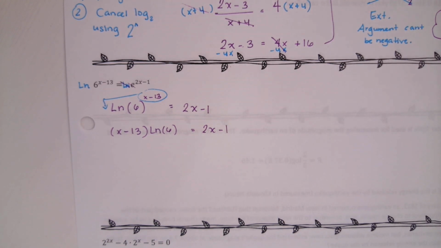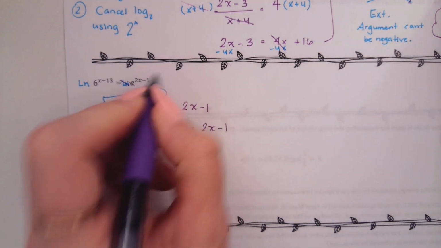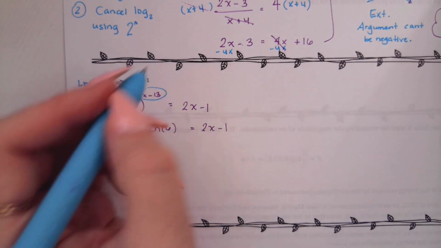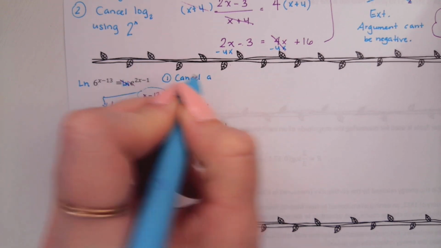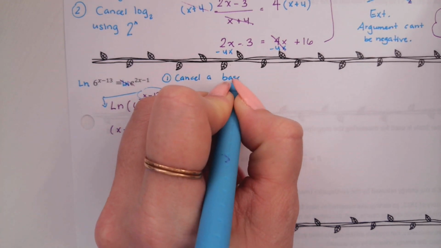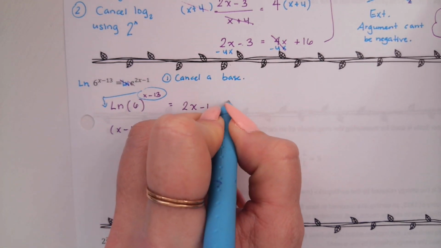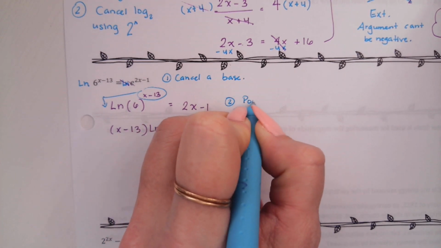Again, let's stop guessing and let's get out our notes from Friday where we literally wrote down the steps. Alright, so we started with canceling a base, and then we used the power property.